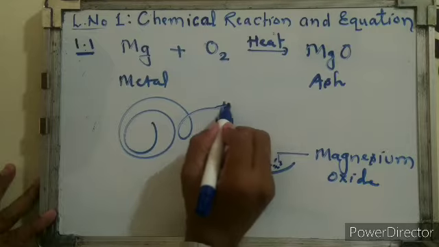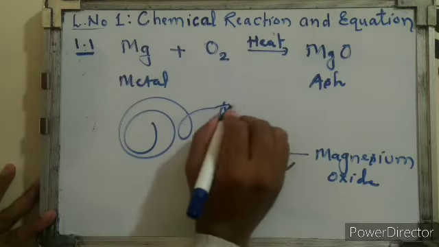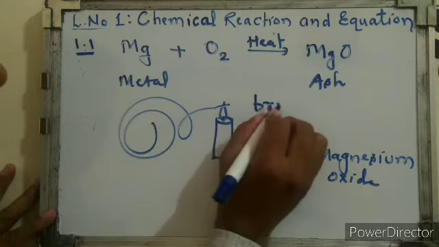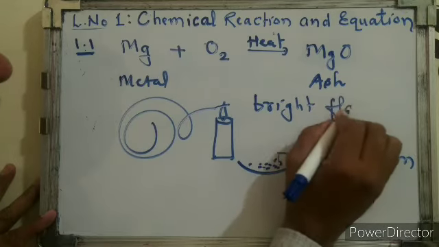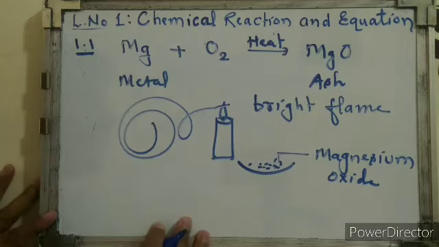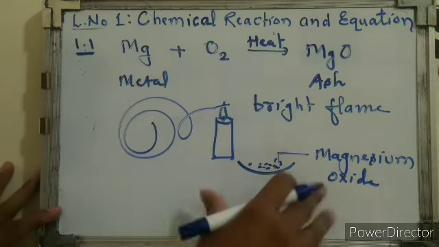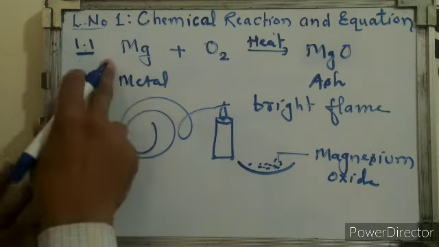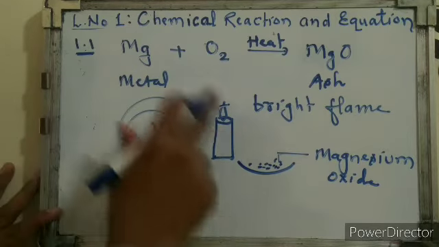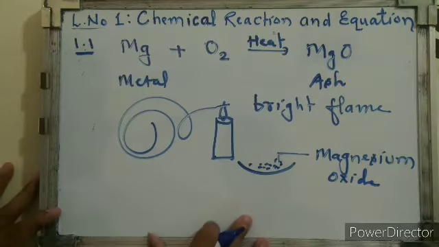While burning this ribbon, there is formation of a bright or dazzling flame. That means the magnesium ribbon burns with a bright flame. During this burning, what is the purpose of showing the burning of magnesium? The purpose is to understand this chemical reaction.